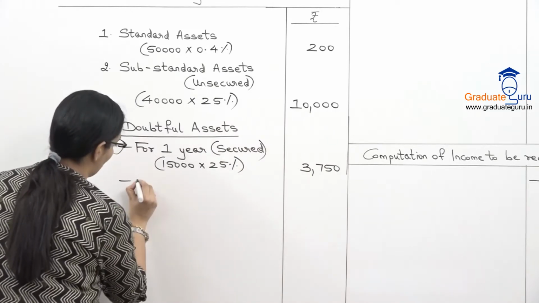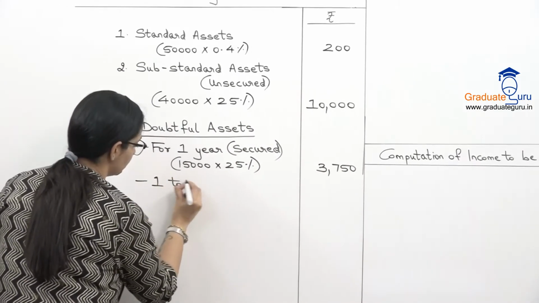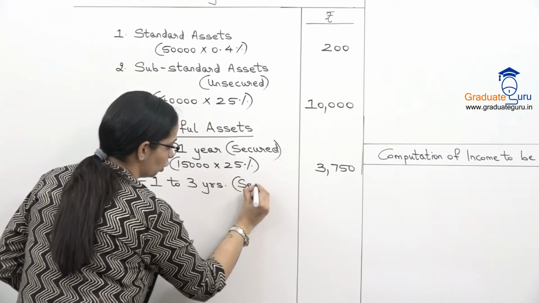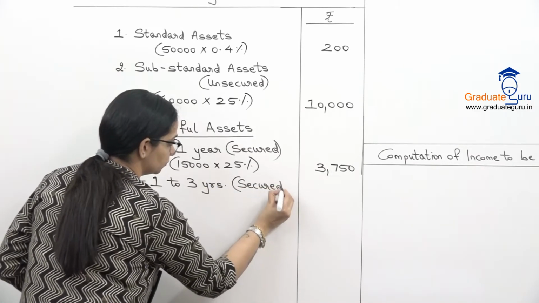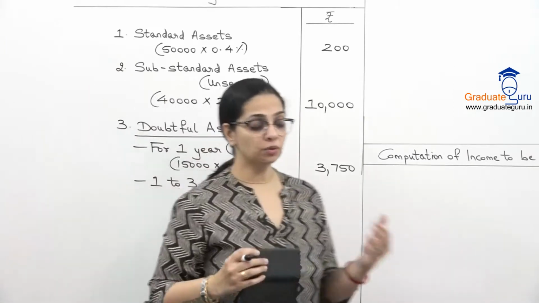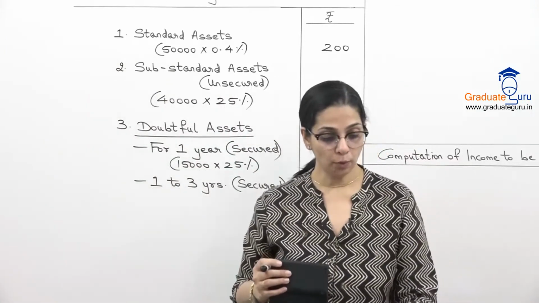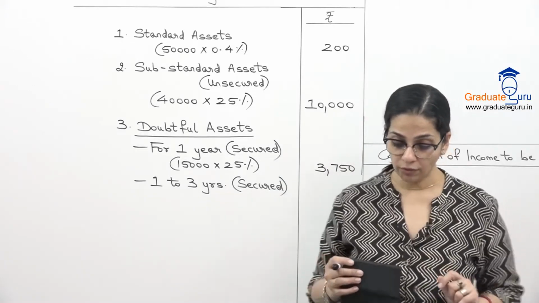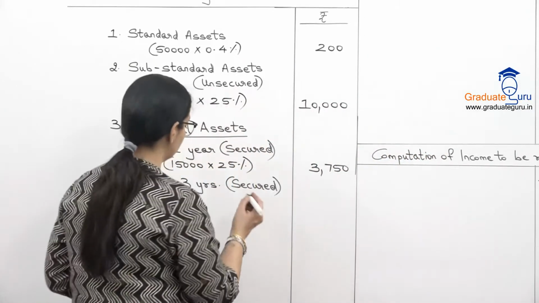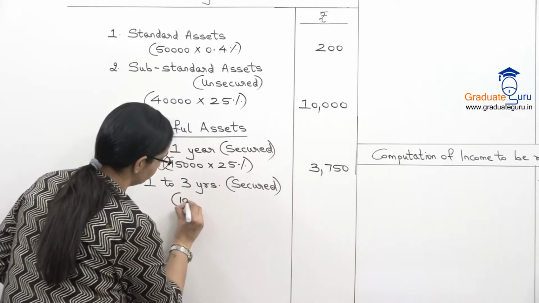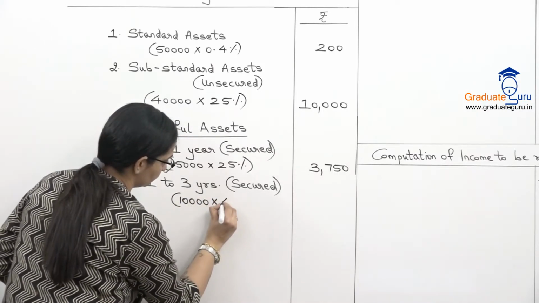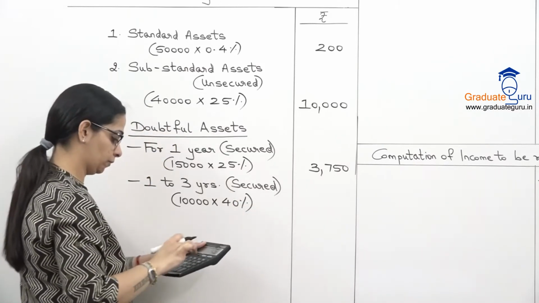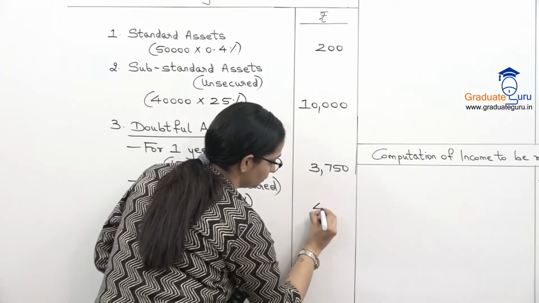And then we have 1 to 3 years. Again they've said it is secured. And for 1 to 3 years, for the secured portion, the rate is 40%. So the amount given is 10,000. 10,000 into 40%. And that is 4,000.